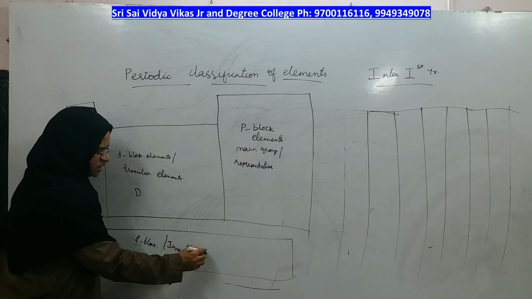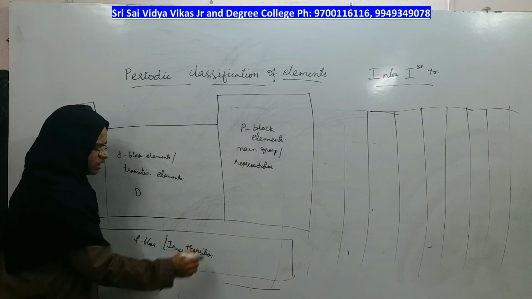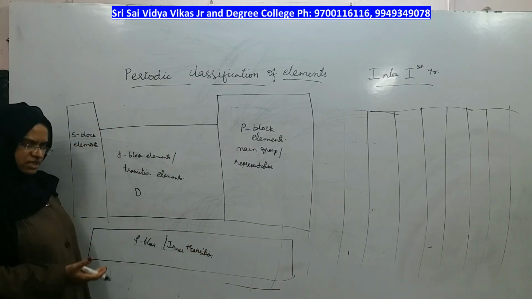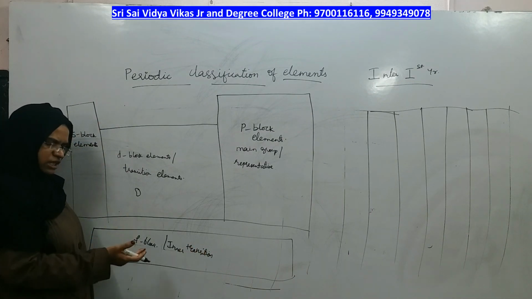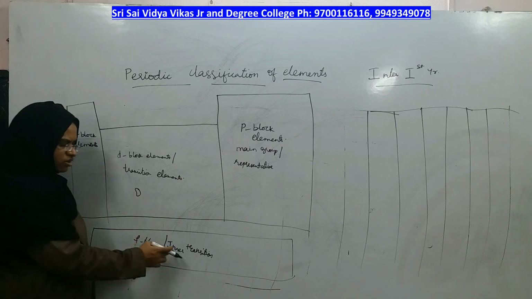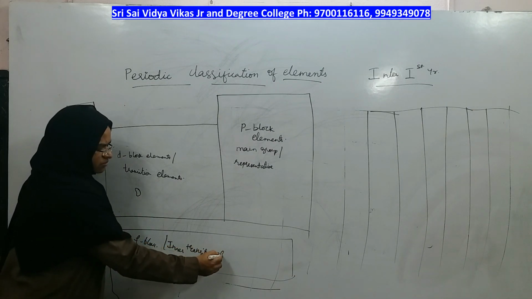As they are present inside the D block, if D block is called transition elements, then as F block is present inside transition, they are called inner transition elements, right.